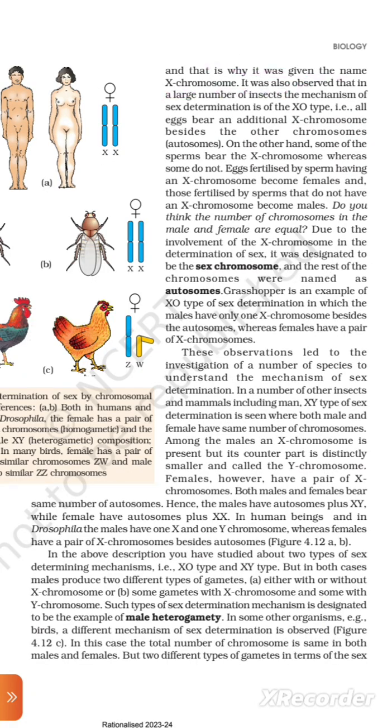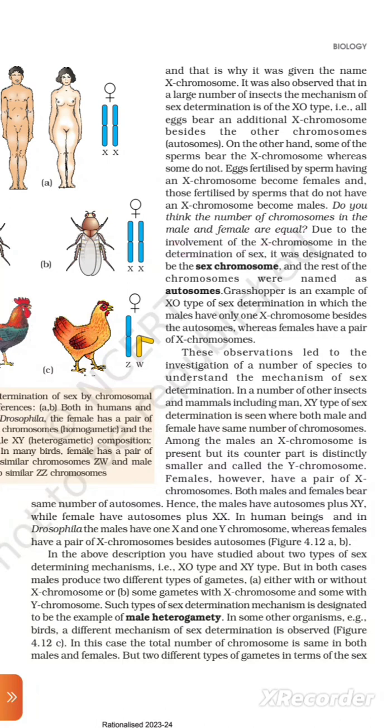It was also observed that in a large number of insects, the mechanism of sex determination is the XO type. All eggs bear an additional X chromosome beside the other chromosomes, the autosomes. On the other hand, some of the sperms bear the X chromosome, whereas some do not. Eggs fertilized by sperm having an X chromosome become female, and those fertilized by sperm that do not have an X chromosome become males. Do you think the number of chromosomes in the male and female are equal due to the involvement of the X chromosome in the determination of the sex?